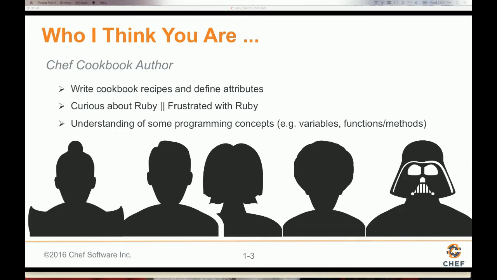So I wanted to firmly structure it within the context of Chef, and show you around that world. I assume that you've written some recipes and defined some attributes. You've written resources inside of these recipes. You've maybe converged a node or two, or at least maybe you've seen some of our introductory content in some way. And you're probably curious about Ruby, or maybe even frustrated with Ruby.